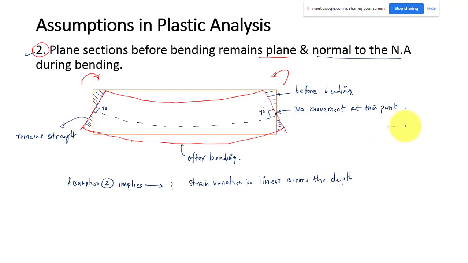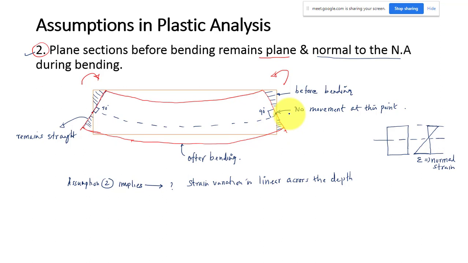Suppose you have a rectangular beam cross section, your bending strain diagram will be just linear. Bending strain is nothing but a normal strain only, because when you come to strain there are two aspects: one is longitudinal strain, another is shear strain. Due to bending there will be a compressive force here and a tensile force here, acting normal to the cross section. That is a normal stress and normal strain only.